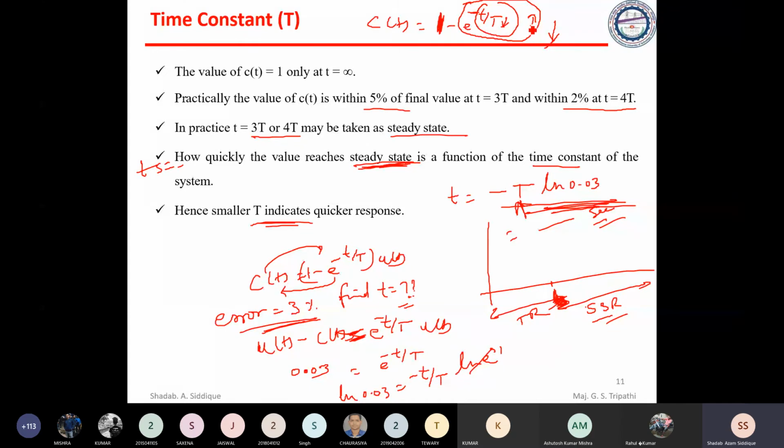So if T is lesser and lesser, your c of t will be more and more, so you are achieving the response as fast as possible.